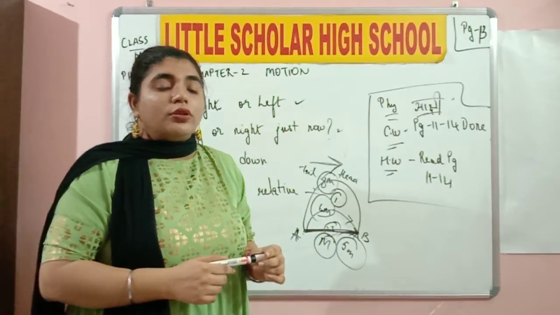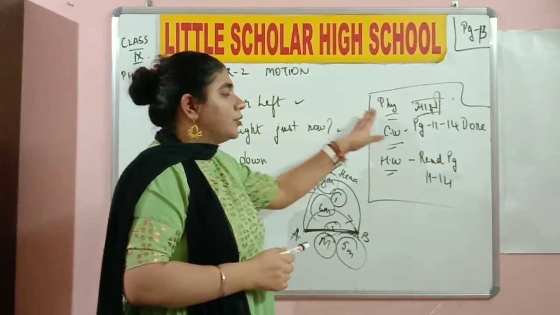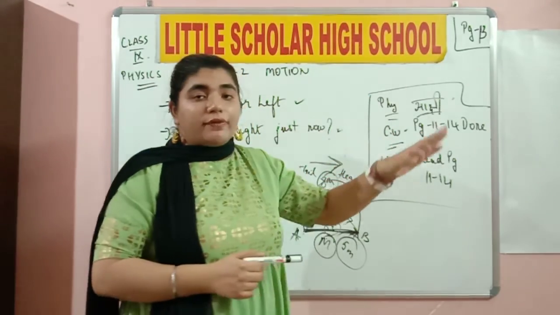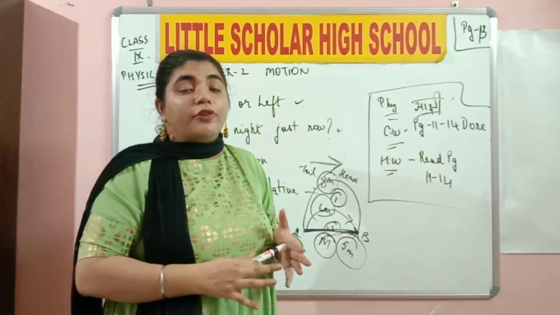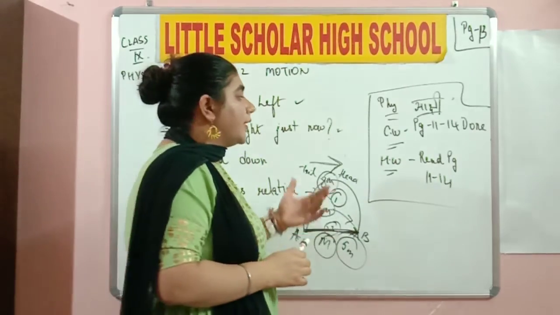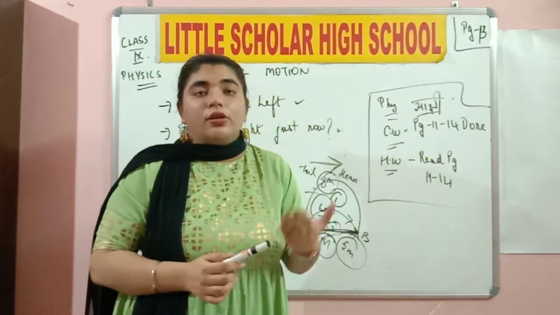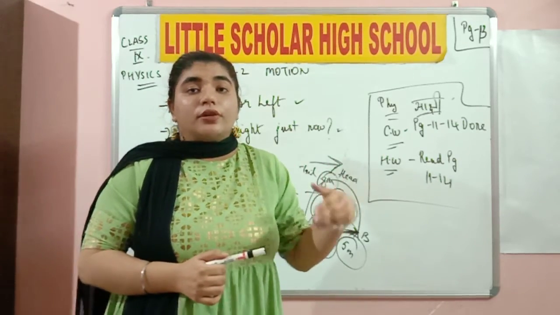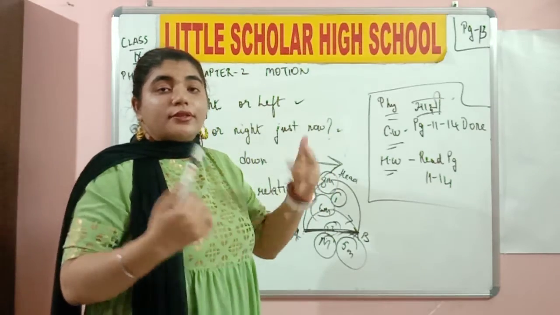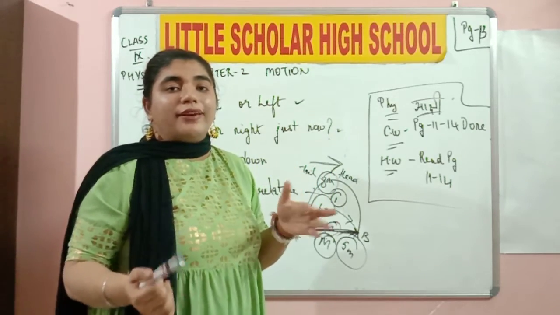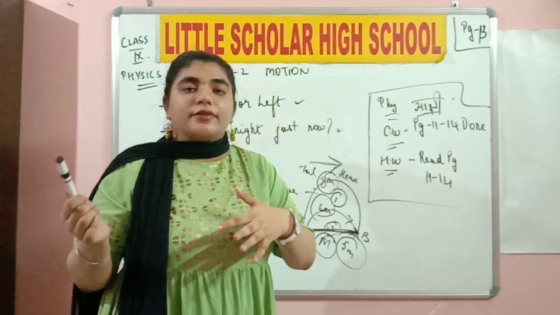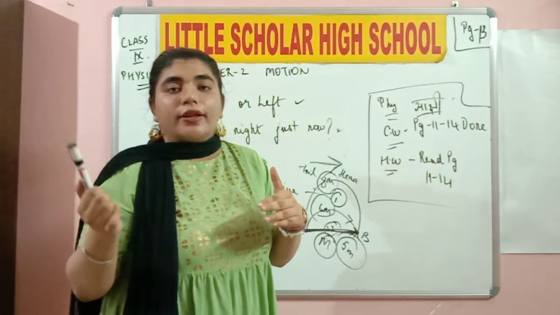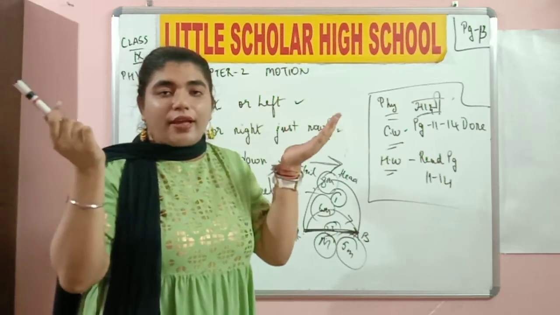So class, I have this Sakshi written for you for this video. The physics Sakshi is classwork page number 11 to 14 done. I would definitely like you to read from page number 11 to 14 and go through word by word. Try to underline something that you find really important. Try to underline the words that you have come across when I have discussed them with you in the video. Of course, you might find some examples and you might not find some examples because some of them were out of the book. So don't panic if you don't find the cricketer and the ball example. Definitely try to understand the analogy over there.